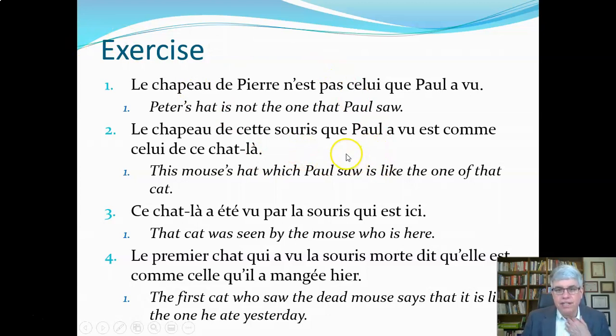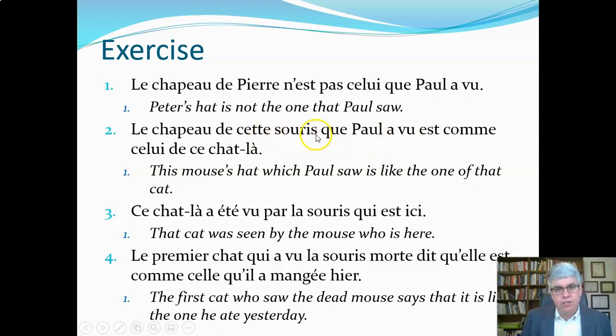Now, how do we know what Paul saw? We translated it as this mouse's hat. It's like Paul had seen the hat of this mouse. But how do we know it wasn't the mouse that Paul saw? We haven't covered this yet, but since both of them precede, the past participle is going to agree in gender and number with what was seen.